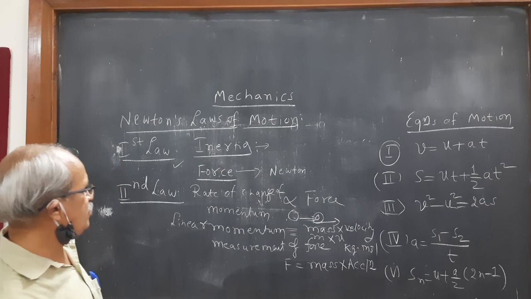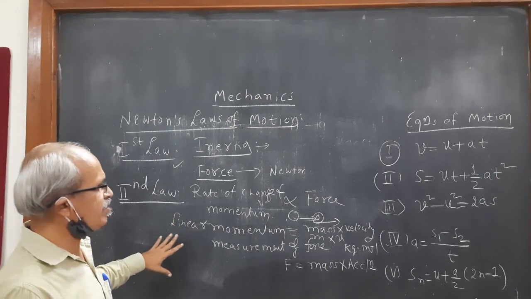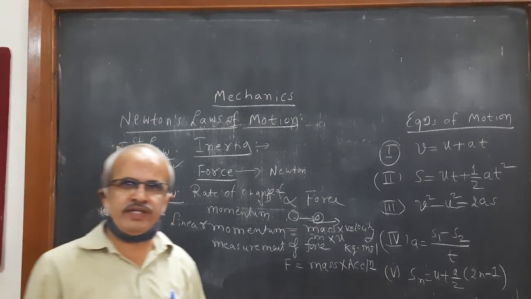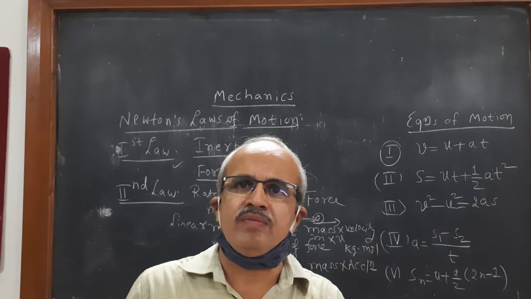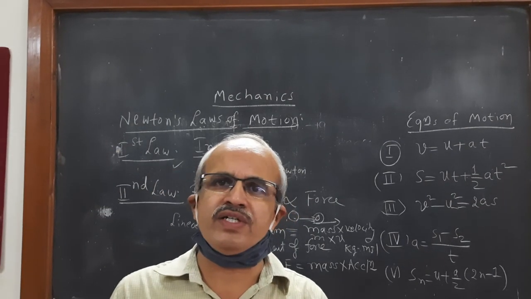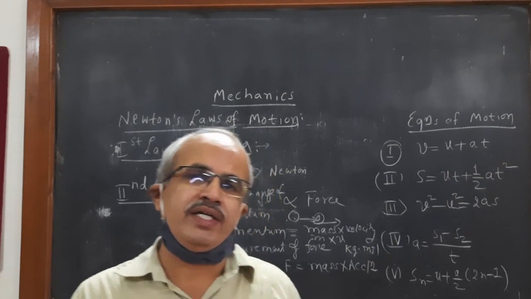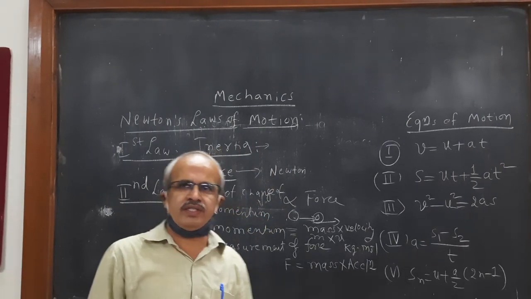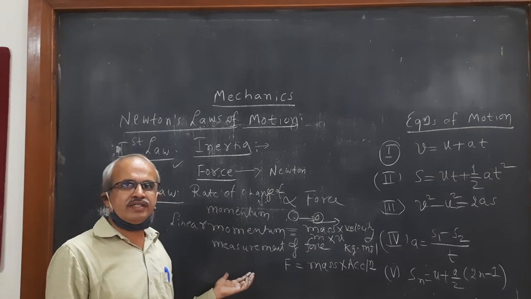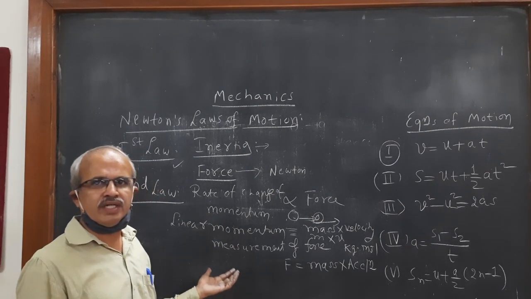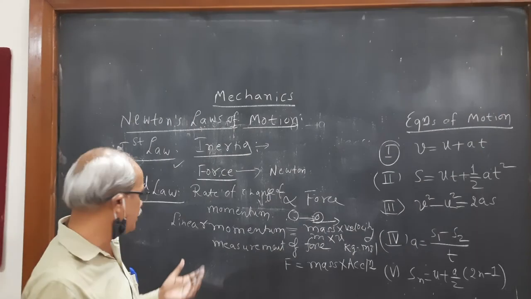Correct? So you must know the units of the physical quantities. What I told in the previous class: make a list of all the physical quantities, and make a list of SI units in front of them. Whenever it is required, you must be able to write the units of all the physical quantities.